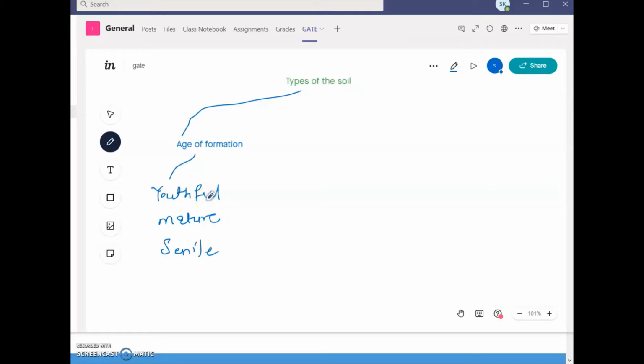As we know, if the infiltration rate is high, we can say high permeability is there, whereas if the infiltration rate is low, we can say less permeable. So when the soil has low permeability or is less permeable, then in that case we can call it a mature soil. And the last type is senile.